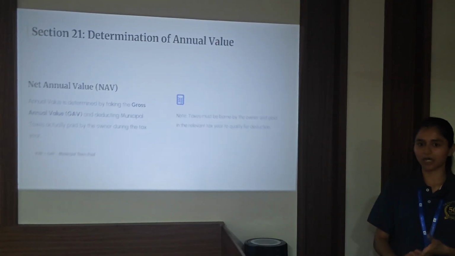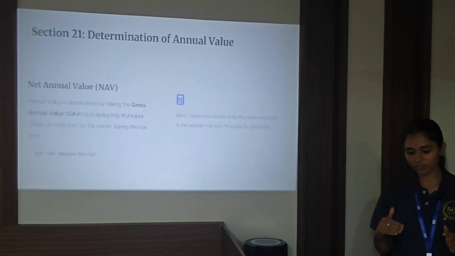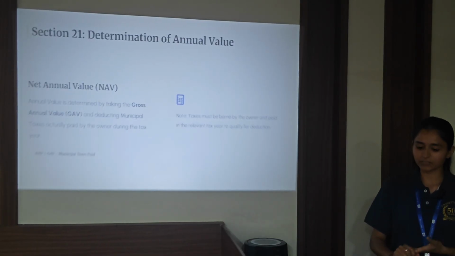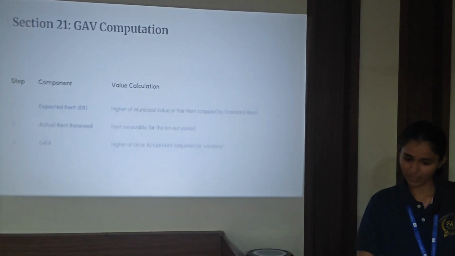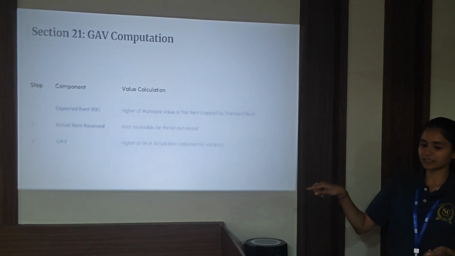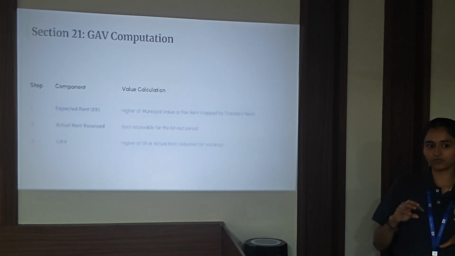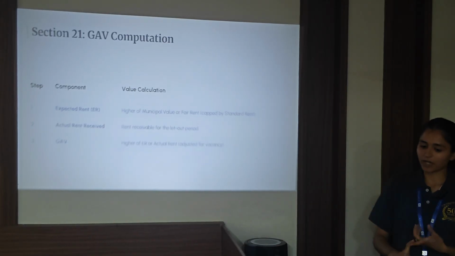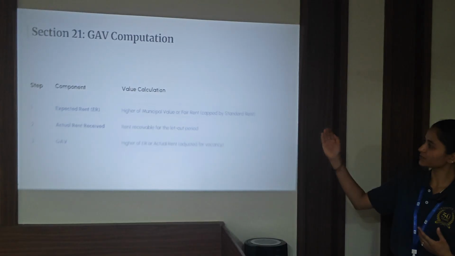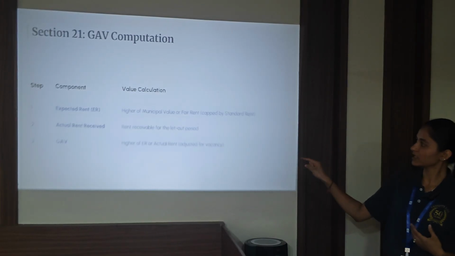Municipal taxes deduction is allowed when the owner actually pays the municipal taxes. If he does not pay the municipal taxes, or the taxes have been paid by the tenant, then the assessee cannot claim the deduction of taxes paid. Earlier in the formula, it was net annual value, which is gross annual value less municipal taxes. So, what is gross annual value? Gross annual value is, here we take up two terms, that is expected rent and actual rent.